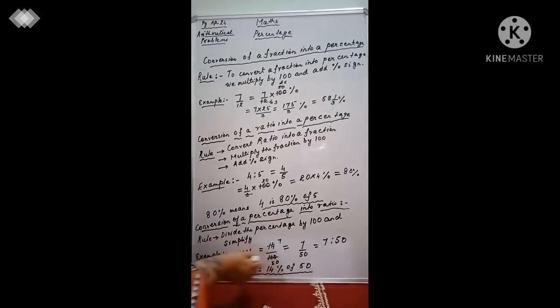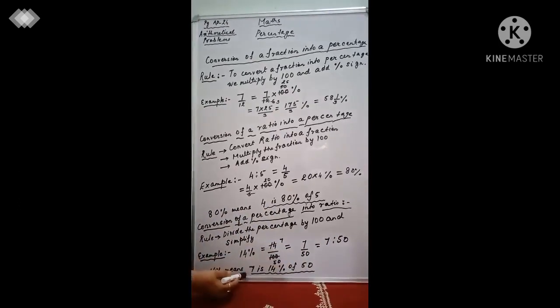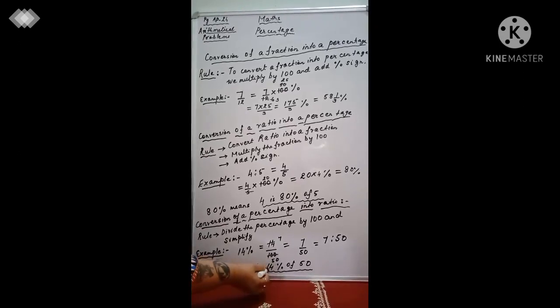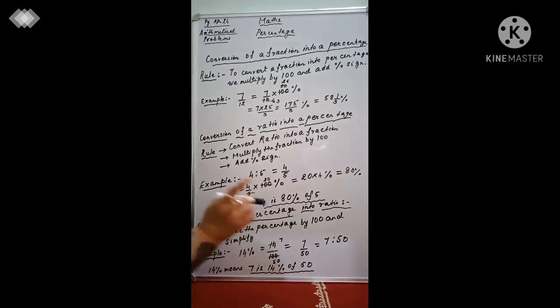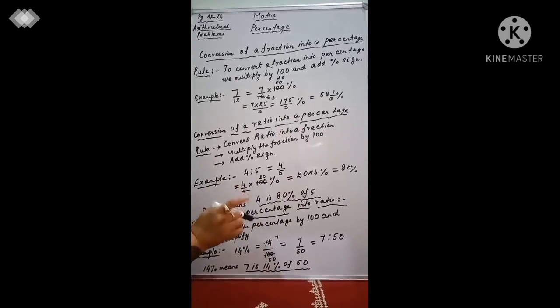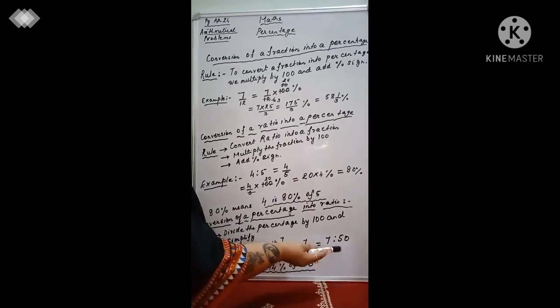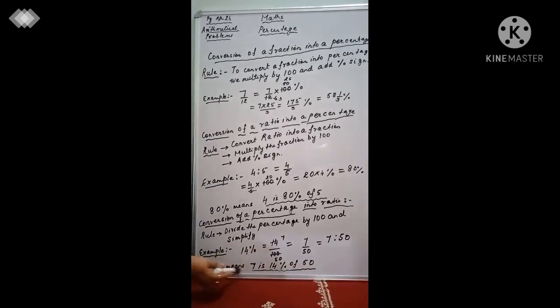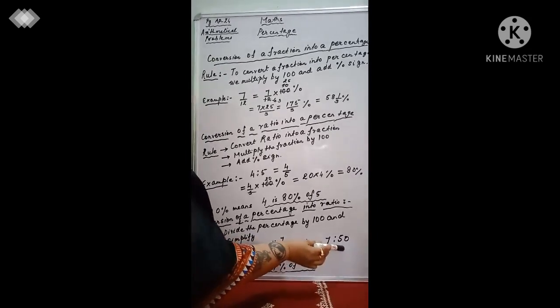So this is what it means. If you're given a question like this, that 7 is 14% of 50, you should understand that the ratio being discussed is 7 is to 50. So for an answer, you need to write the ratio for this statement as equal to 7 is to 50.